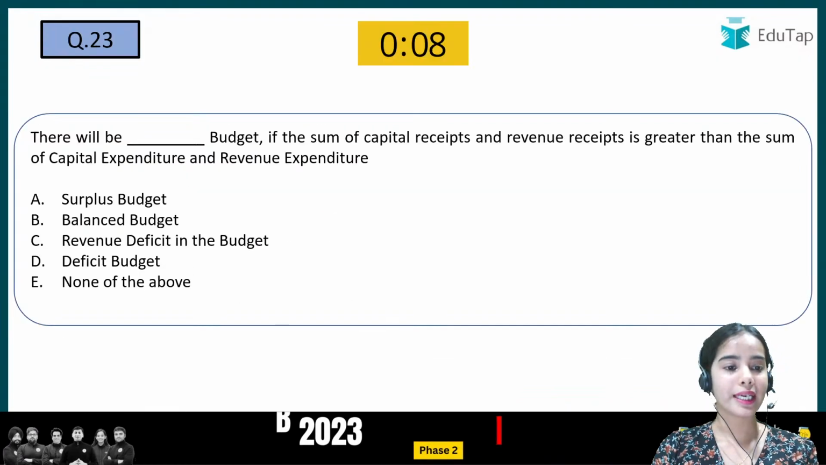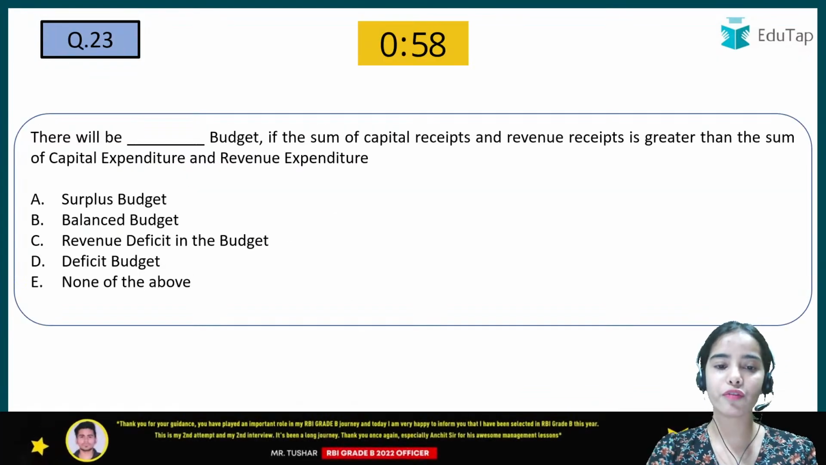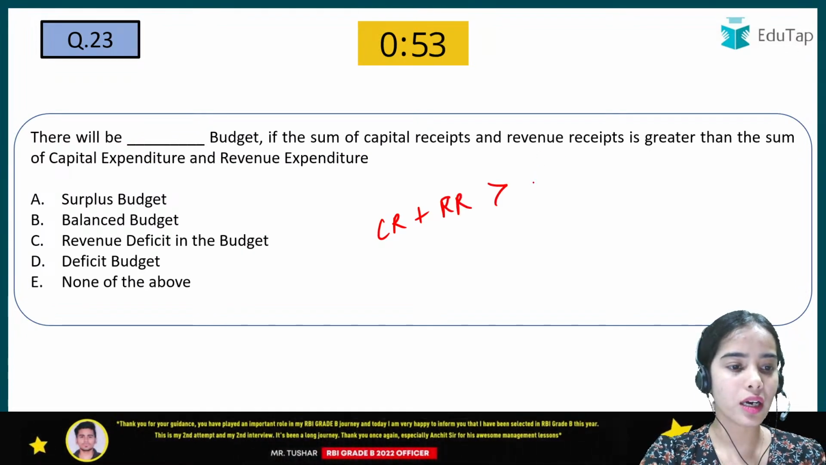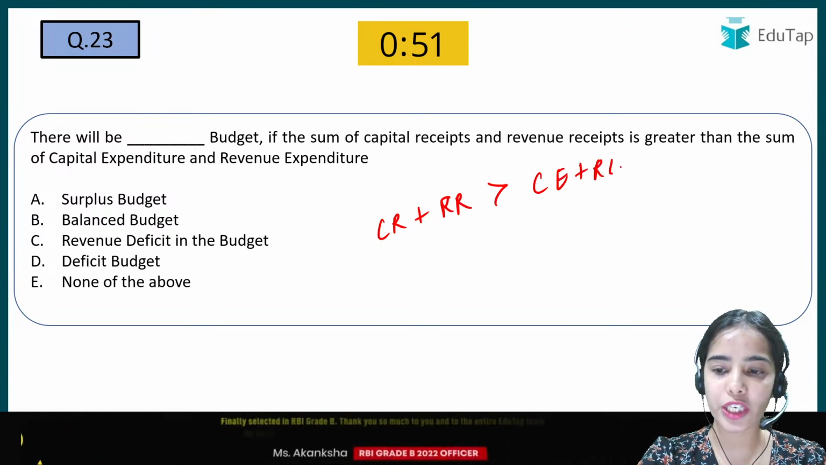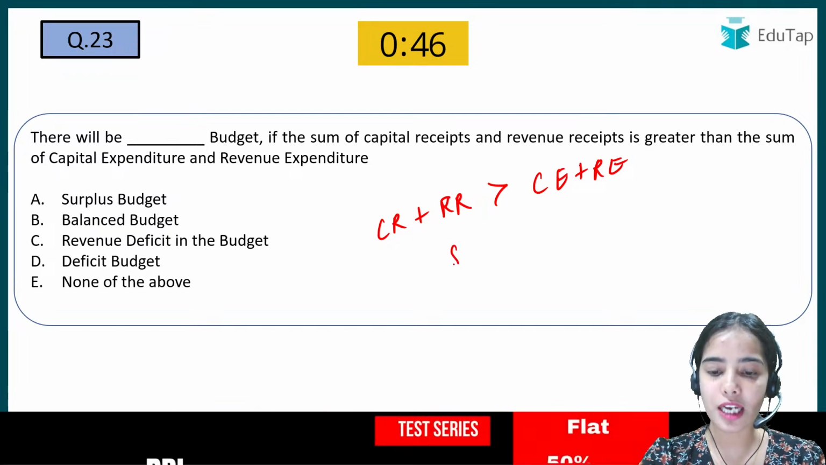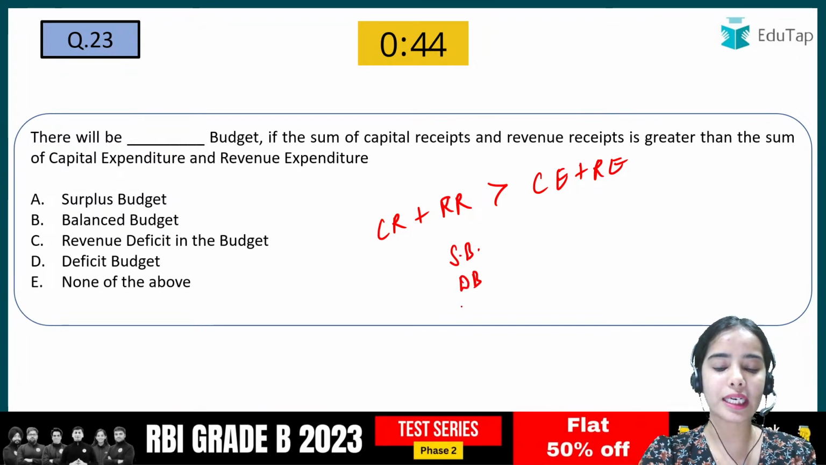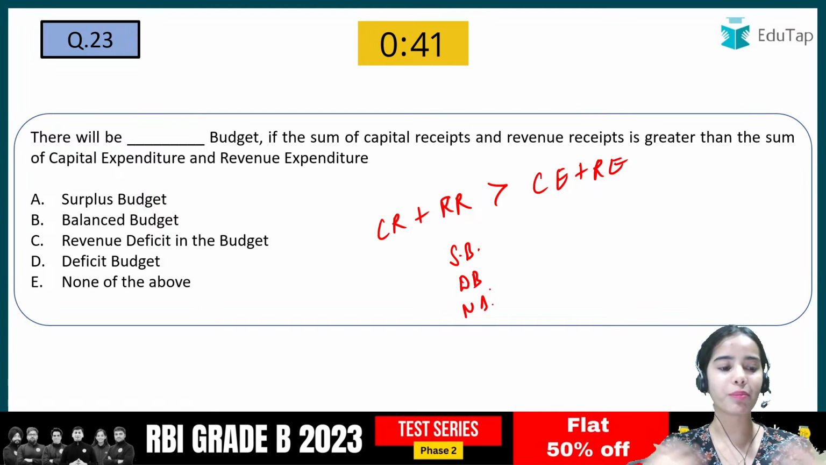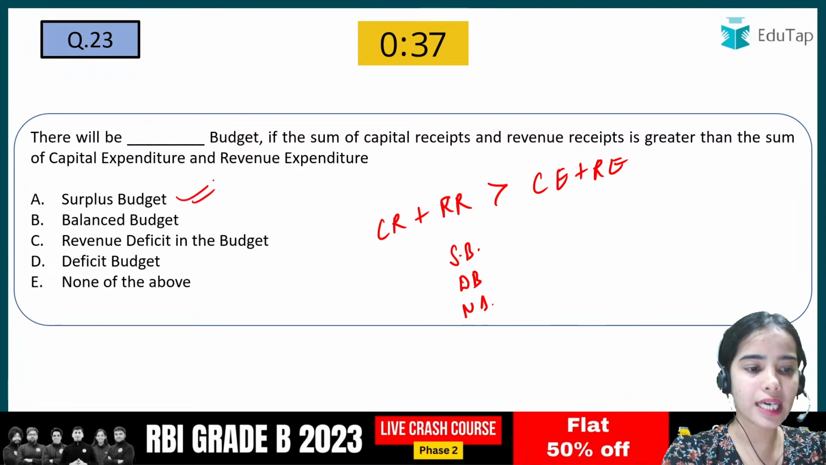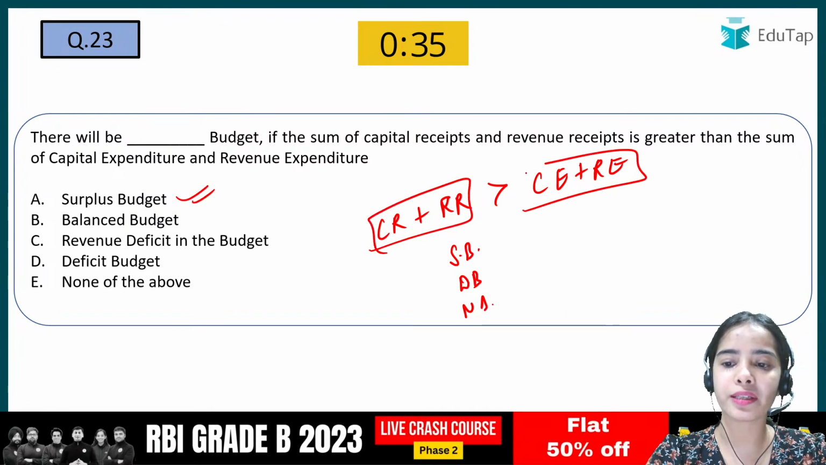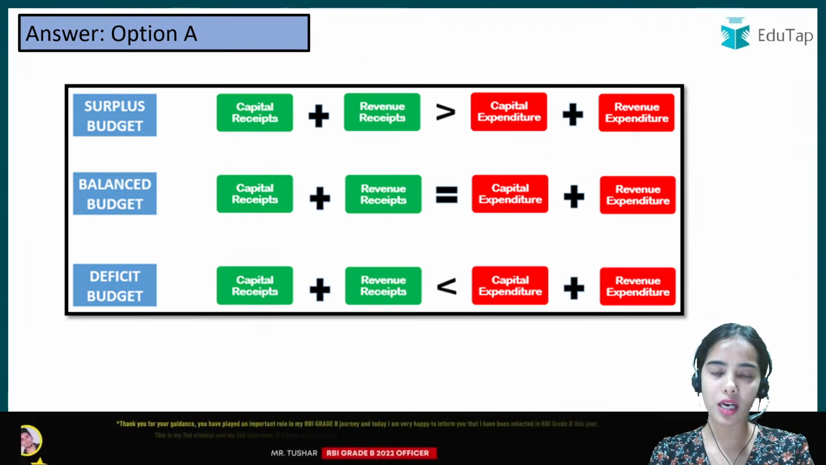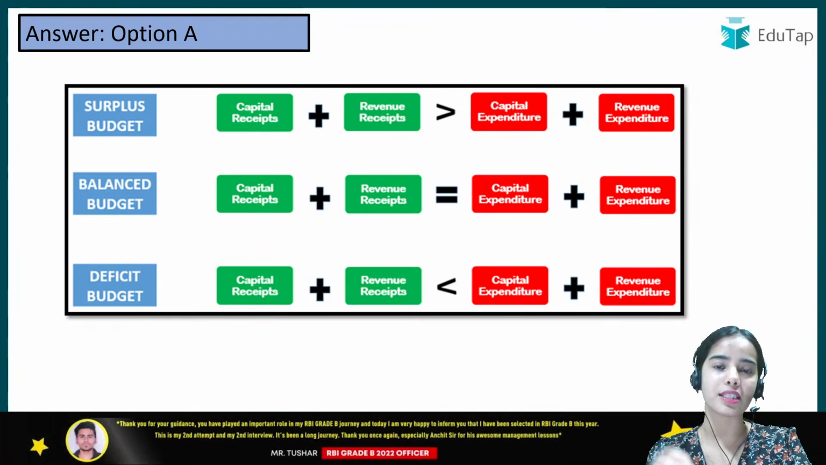Okay. The next is: there will be a dash budget if the capital receipts and the revenue receipts are greater than the capital expenditure and revenue expenditure. So which kind of budget is this? Is it a surplus budget, a deficit budget, a neutral budget, or some kind of deficit? So here A is the correct answer, surplus budget, because the receipts are greater than the expenditure. Whenever the receipts are greater than the expenditure, it is a surplus budget. Whenever expenditure is greater than receipts, it is a deficit.